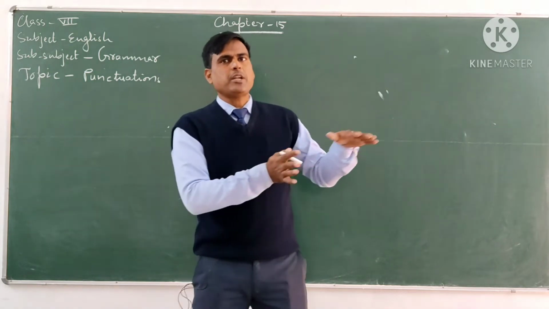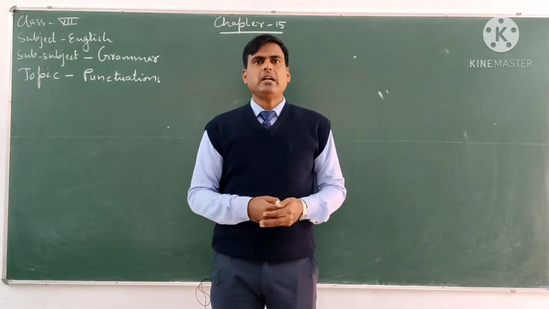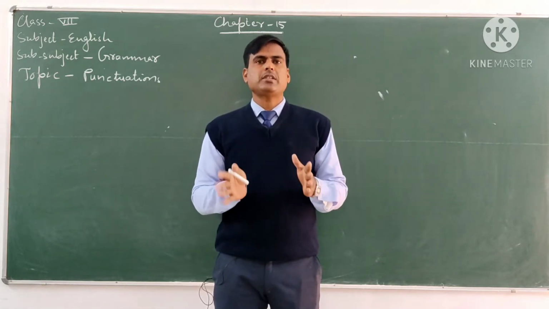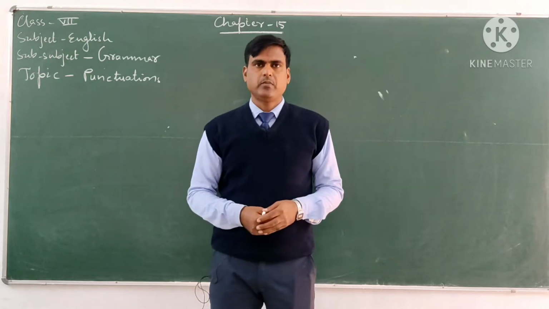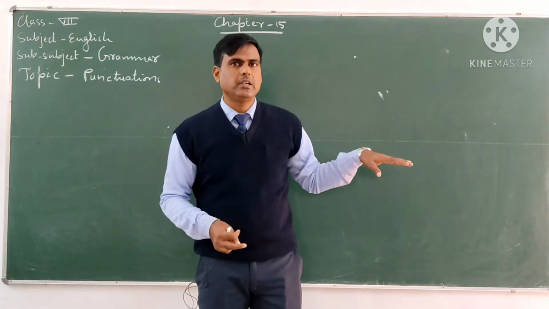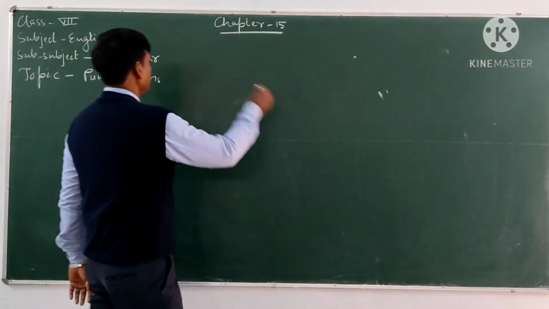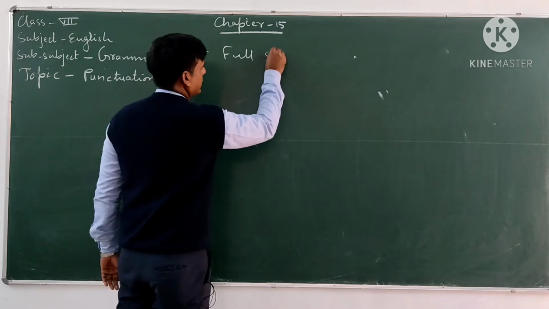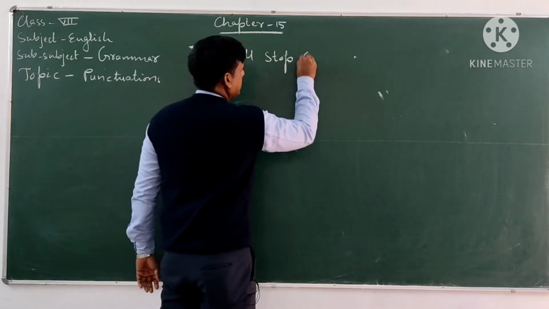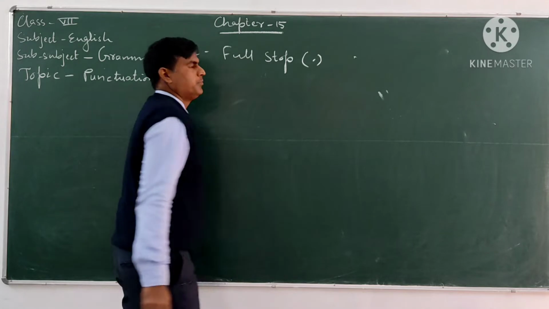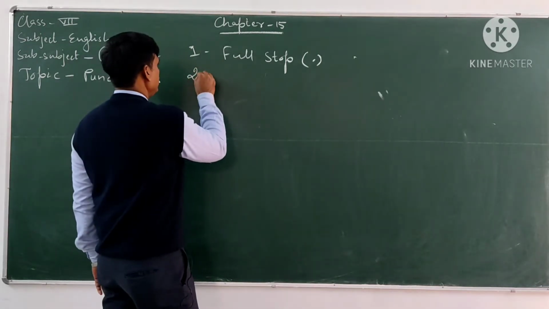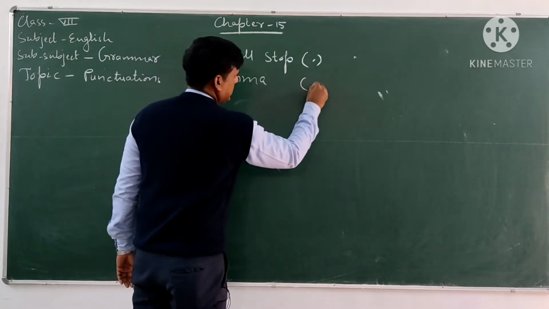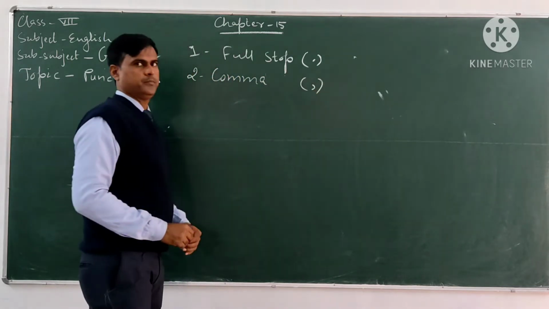Now, let us see the types of punctuations. There are several types of punctuations, but mainly we are going to discuss 7 types of punctuation marks. Number 1, full stop, and this is the symbol of full stop. Number 2, comma, this is the symbol of comma.